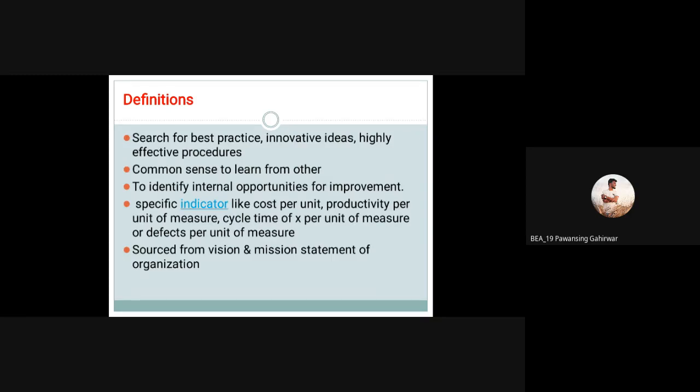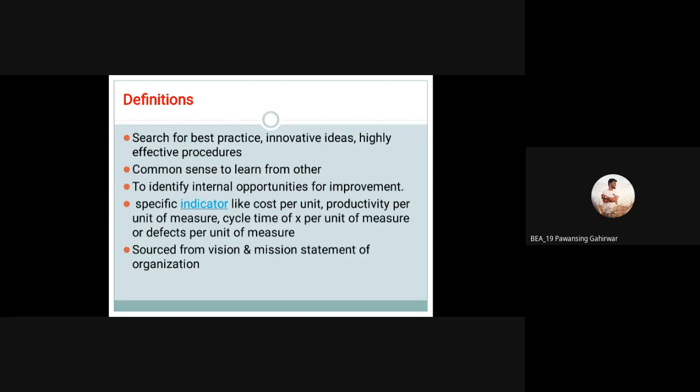Now, whenever the market changes, the customer will change. Another competitor will suddenly publish his product in the market. Then how do we stay stable? At that time we have to benchmark. We have to discuss with seniors, with nearby industries, and there are also different types of societies and committees, so we have to discuss with them also.